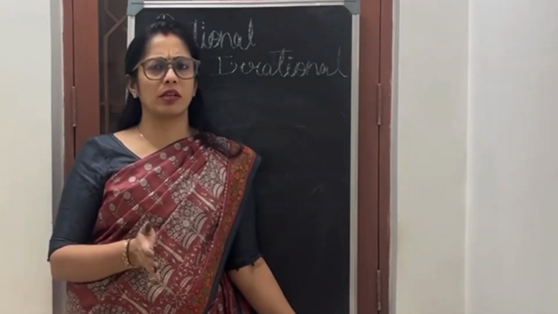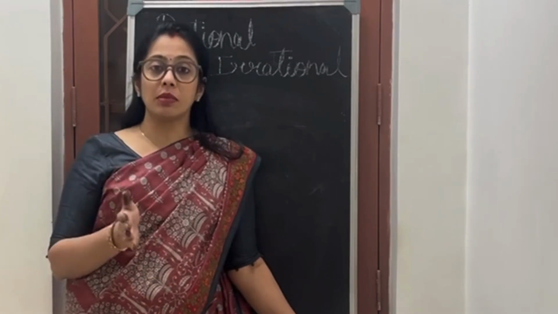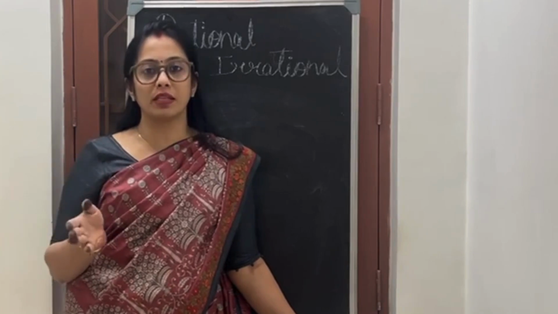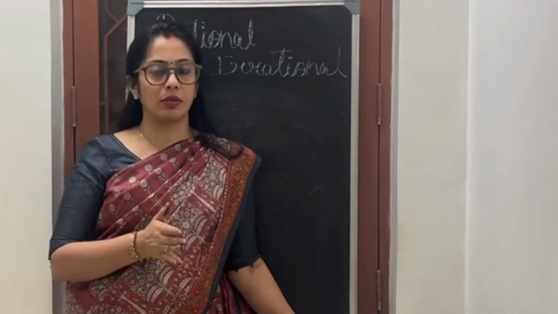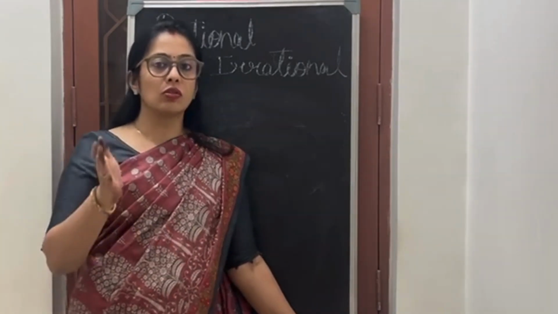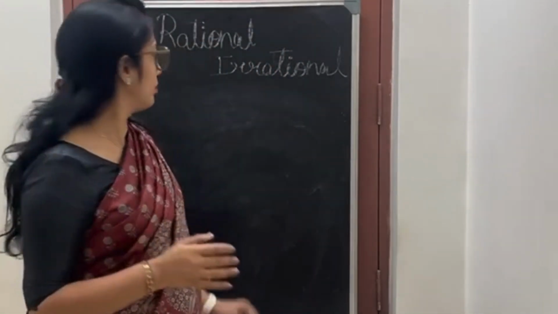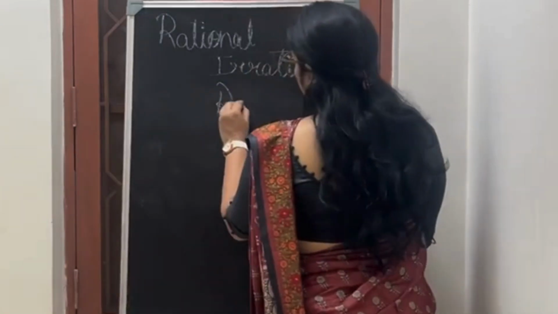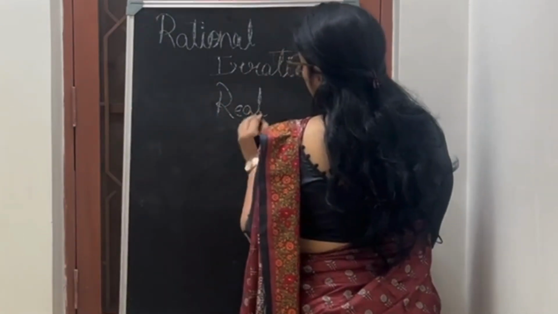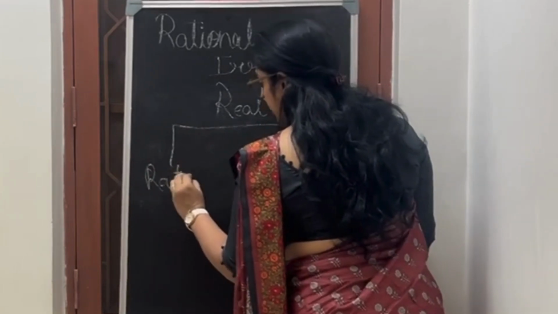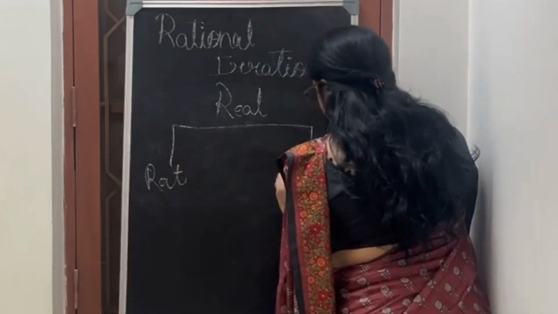What are imaginary numbers? Imaginary numbers are numbers that don't exist. For example, if I say square root of -5, it is an imaginary number. It doesn't exist. So such numbers are imaginary, and the numbers which exist are called real numbers. Real numbers are again divided into rational and irrational.